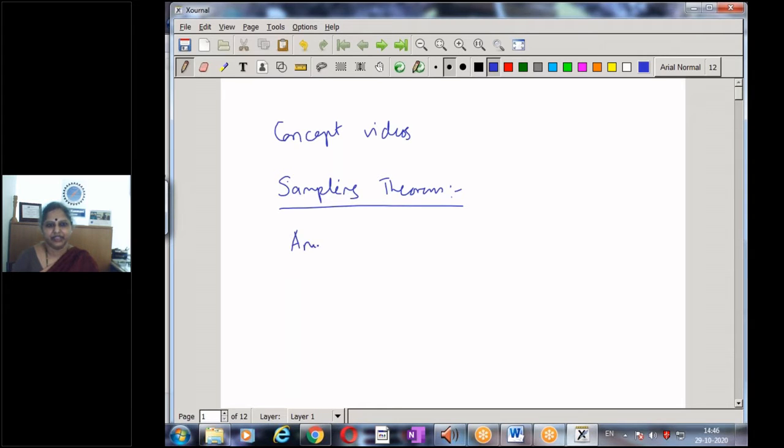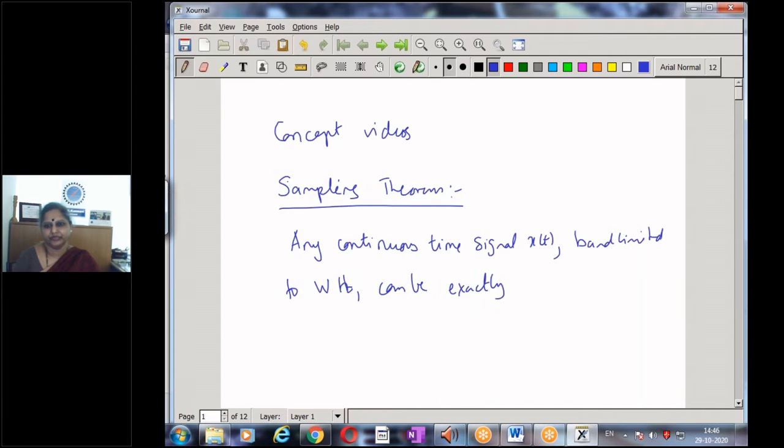it states that any continuous time signal, say x of t, band limited to say W hertz, can be exactly recovered from its samples, provided the sampling rate fs is greater than twice W. Now this is the statement.